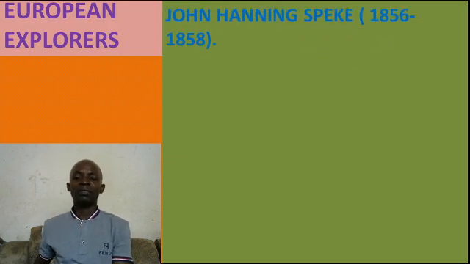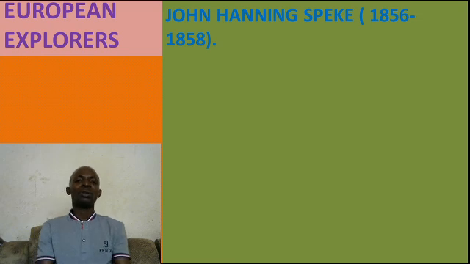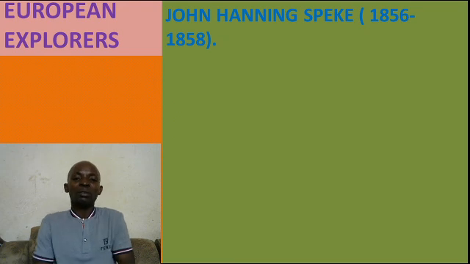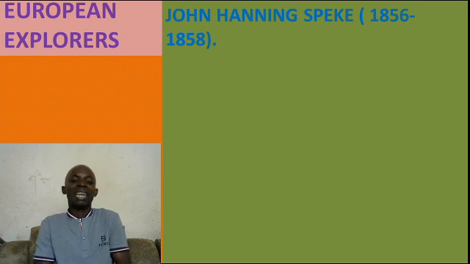After skipping the 15 lines where you will draw the map later, when you come back to school, let us look at John Hanning Speke. John Hanning Speke was the first European explorer to come to Uganda. He was the first to come to Uganda. He came in which years? They are shown there. 1856 to 1858.